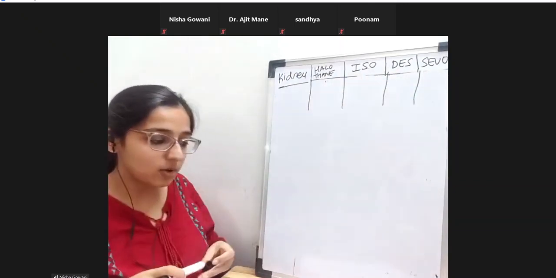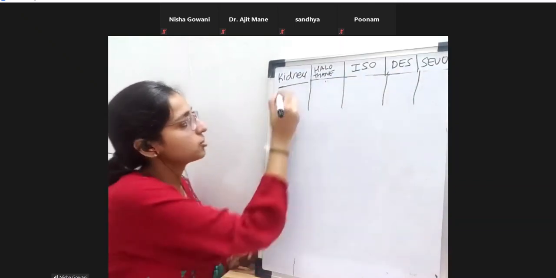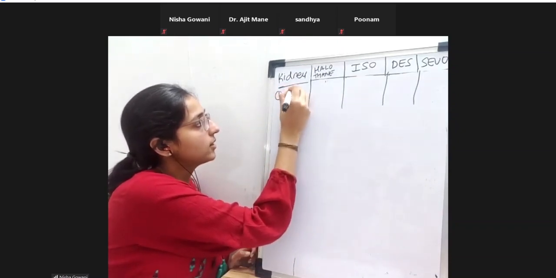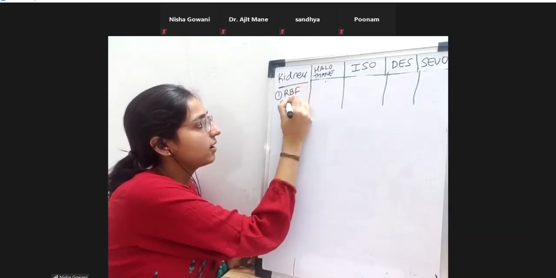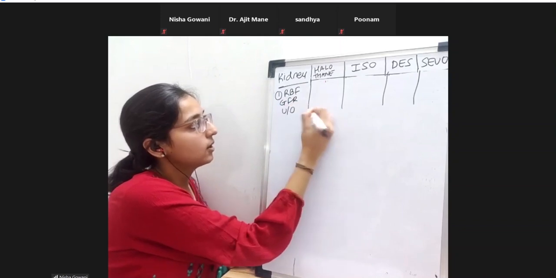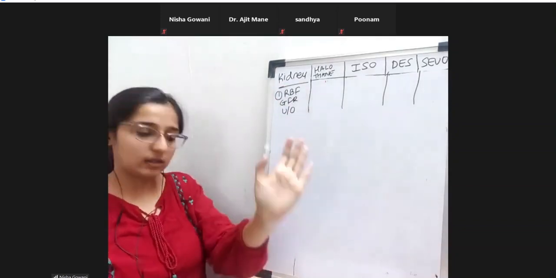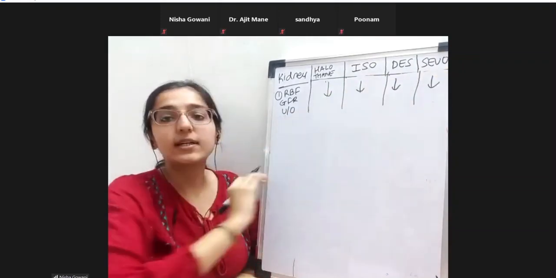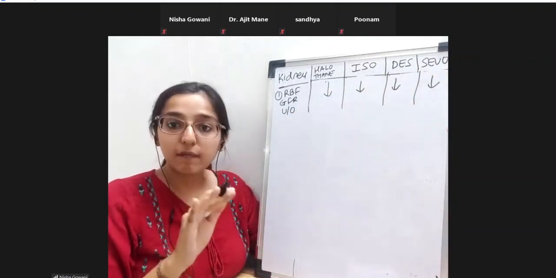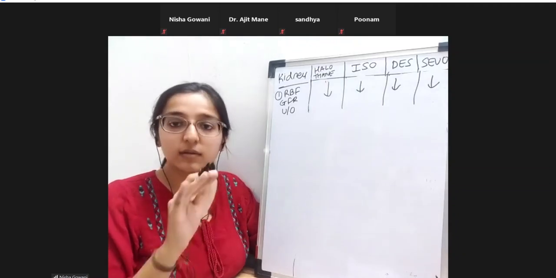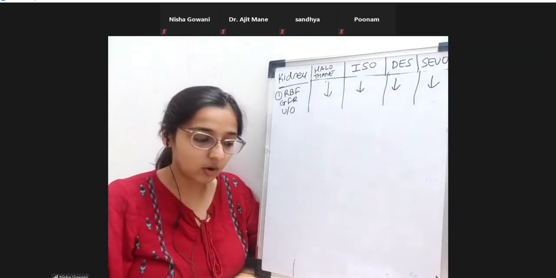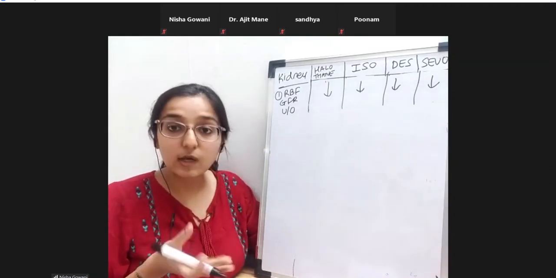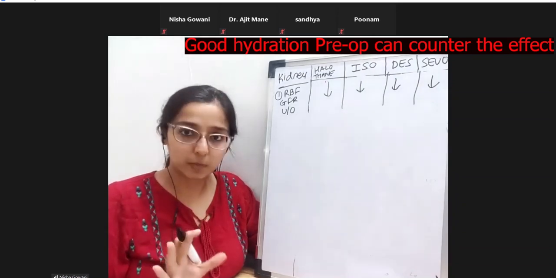So the first thing I'm going to ask you about is renal blood flow, glomerular filtration, and urine output. Renal blood flow, GFR, and urine output. How are these going to be affected? All of them will decrease: decreased renal blood flow, therefore decreased GFR, therefore decreased urine output. How can you avoid this? If you hydrate the patient well preoperatively.